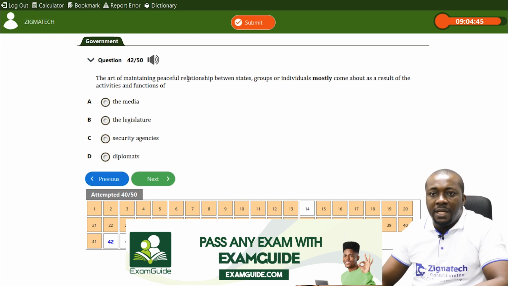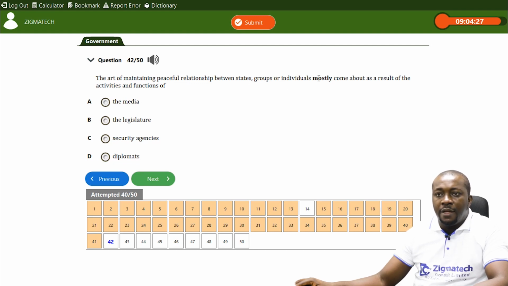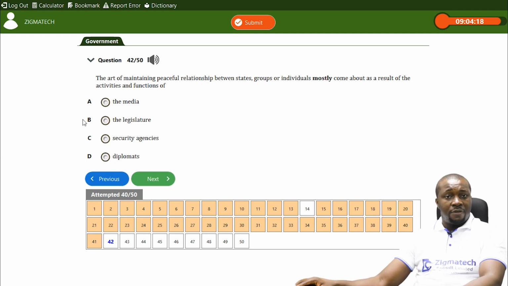The art of maintaining peaceful relationships between states, groups, or individuals mostly comes about as a result of the activities and functions of who? I repeat, the art of maintaining peaceful relationships between states, groups, and individuals mostly comes about as a result of the activities and functions of, is it the media? It's not really the media. The media does not negotiate the relationship between states. The media does not represent a state in another state. It's not the legislature. Legislature makes laws. It's not security agencies, no. But it's the activities of the diplomats.